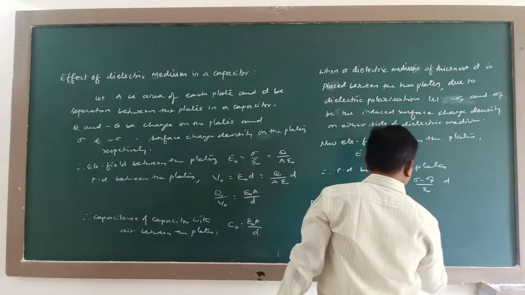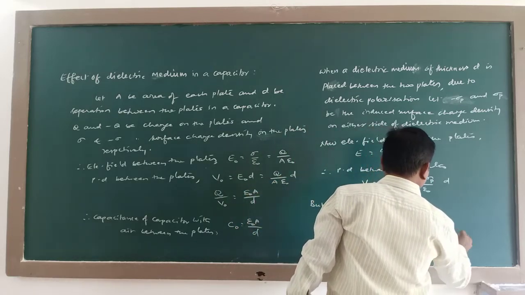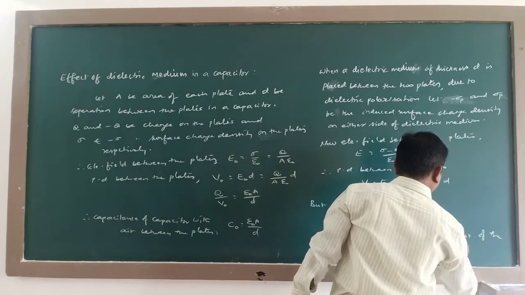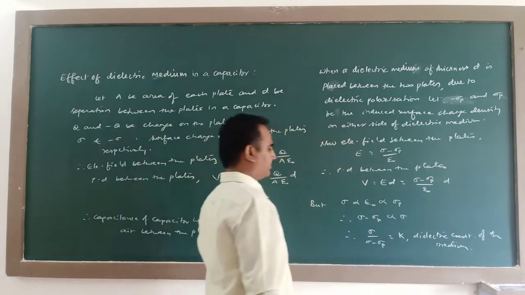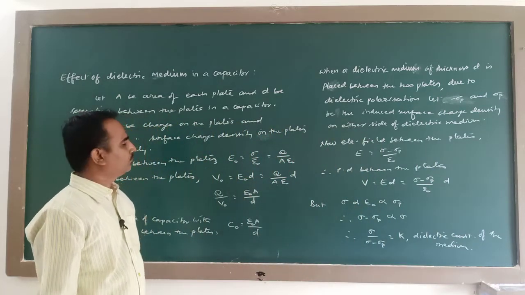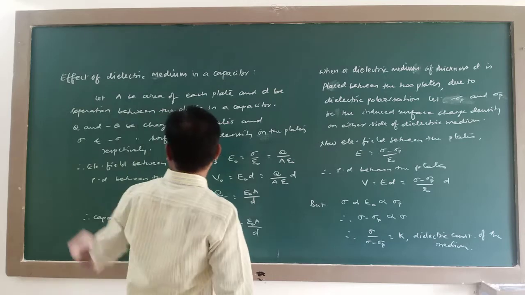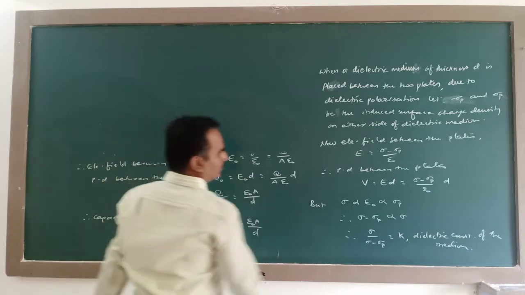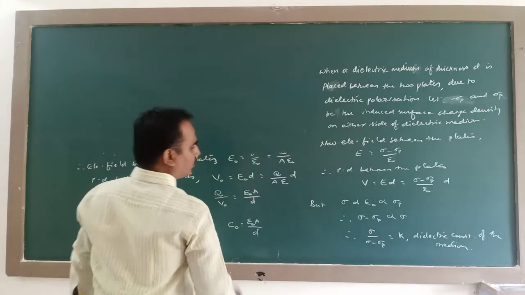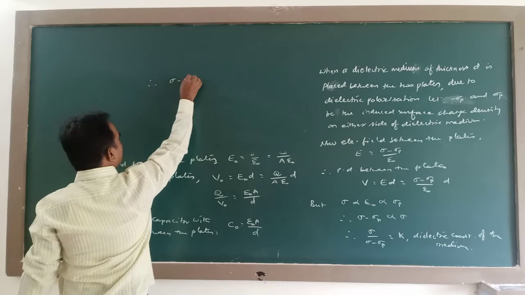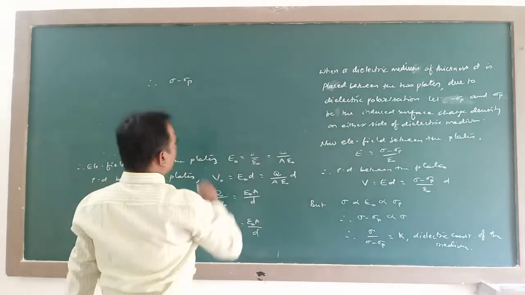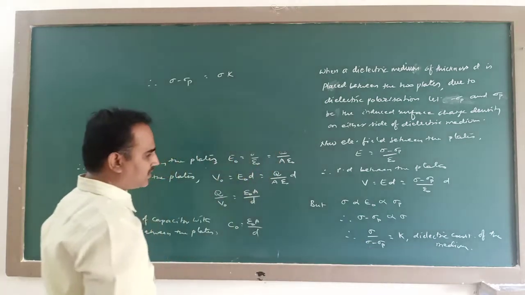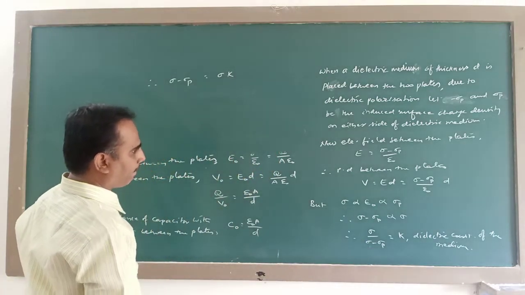K, which is the dielectric constant of the medium between the two plates. Now, if you rearrange this equation, sigma minus sigma P can be written as sigma divided by K, from this equation.